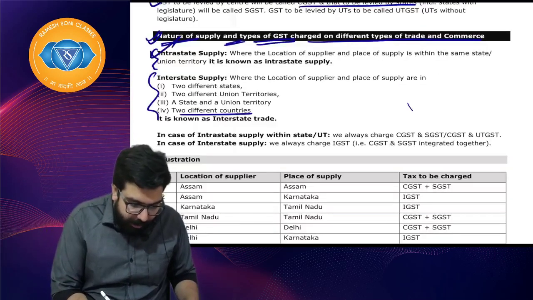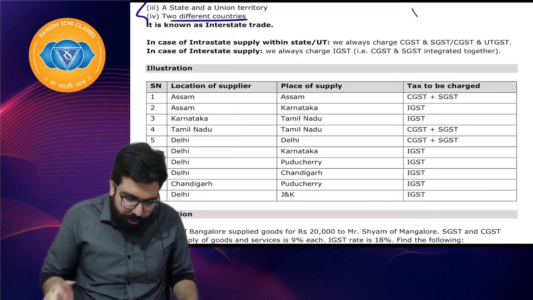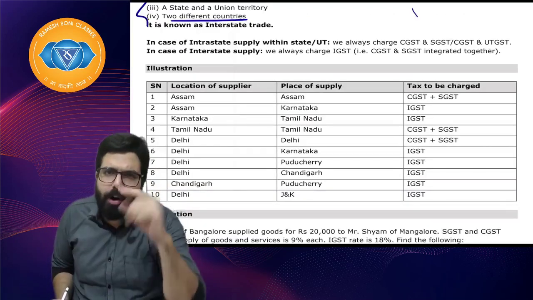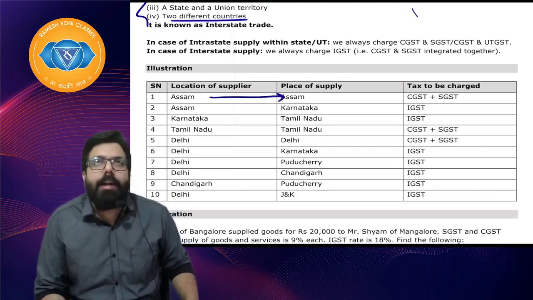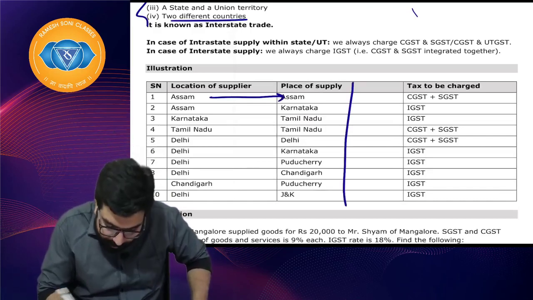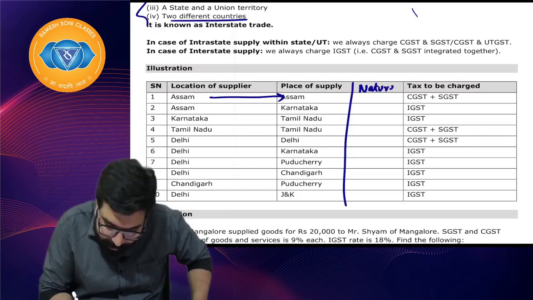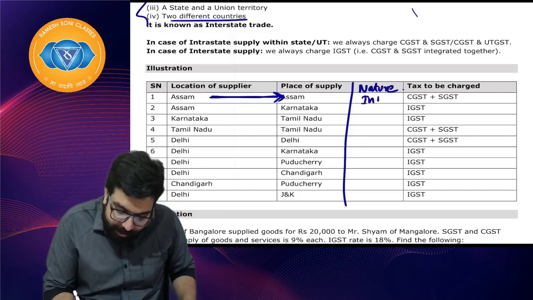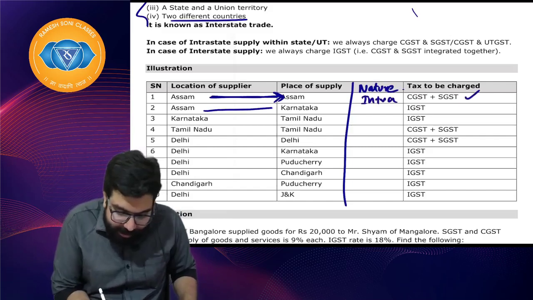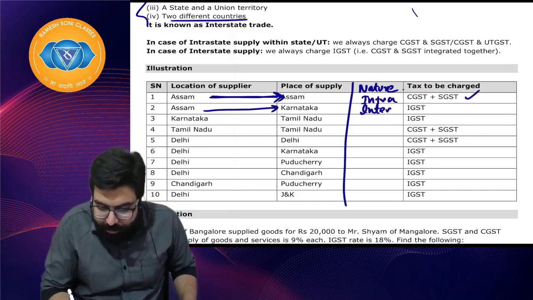So we are done with intrastate, interstate. I have some quick questions over here. I want you guys to quickly pause the class and see all of them. Assam to Assam, sir, intra or inter? You will have to tell me the nature also over here. Everyone, quickly tell me the nature. Assam to Assam, sir, within the same state, intrastate. Sir, intrastate, CGST and SGST. Assam to Karnataka, sir, it is interstate, IGST.